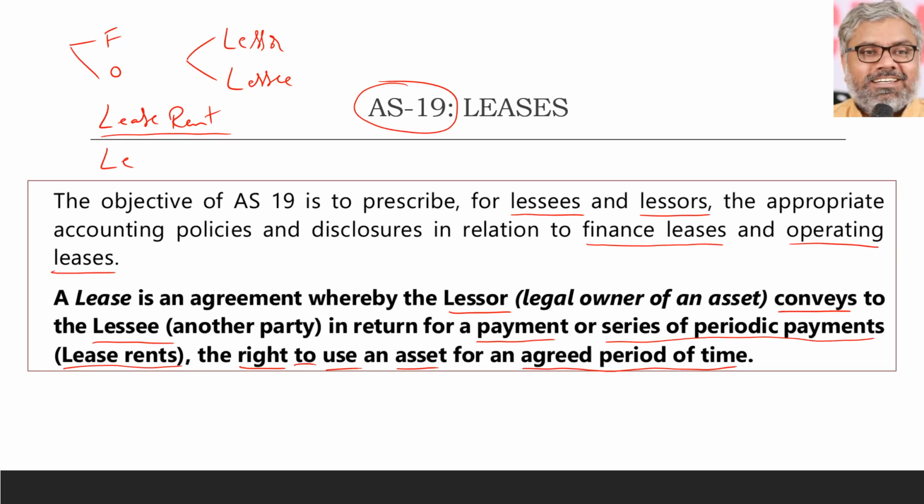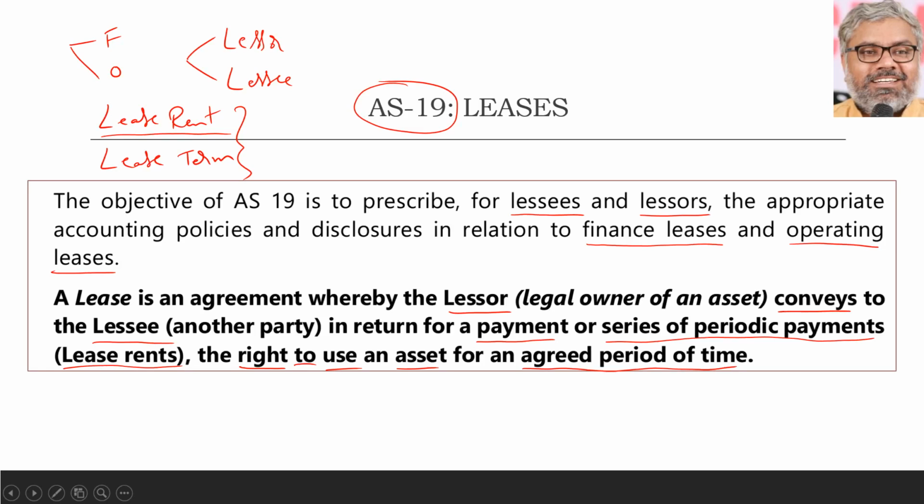And the term during which the asset is supposed to be used by the lessee is called the lease term. It is the period during which the lessee gets the right to use the asset, and that right has been conveyed by the lessor to the lessee. Of course, in return, the lessee will give the lessor lease rentals, generally periodically. That's what a lease is all about.